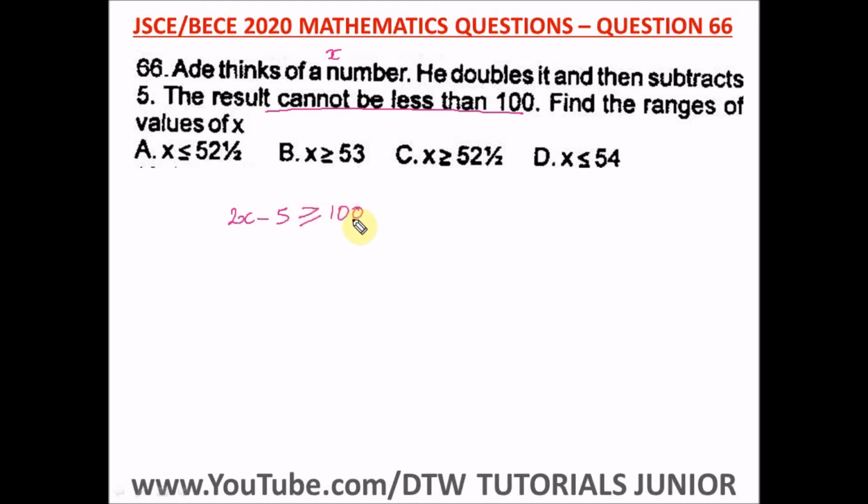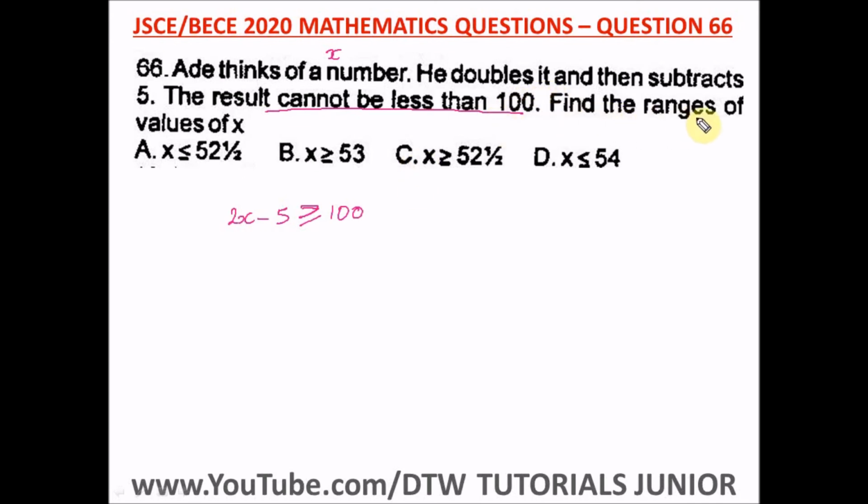So it is greater than 100 and is also equal to 100. Okay, so we have this expression. This is what this statement means. The result cannot be less than 100. So greater than 100, but also equal to 100. Okay, so it cannot be 99, 98 and all that, but it can be 100 and greater than 100.